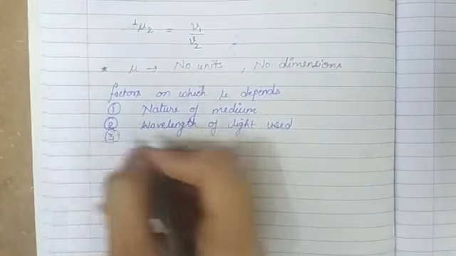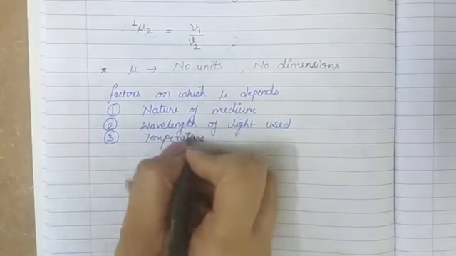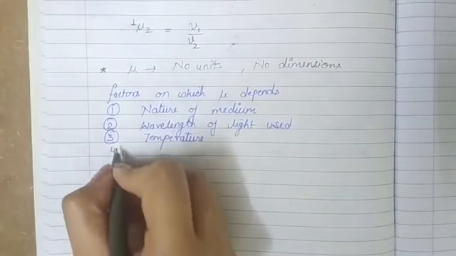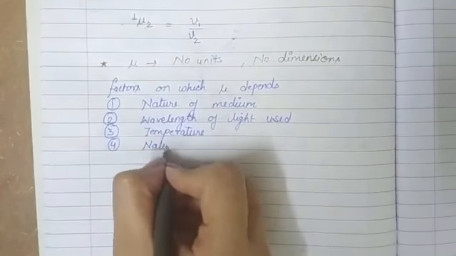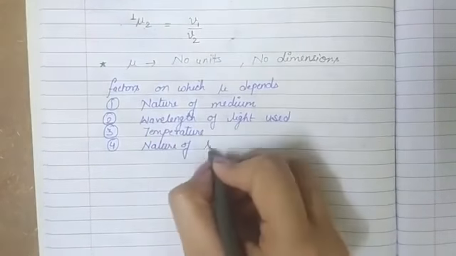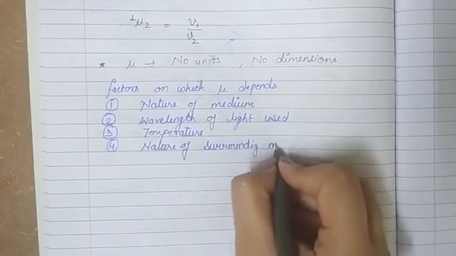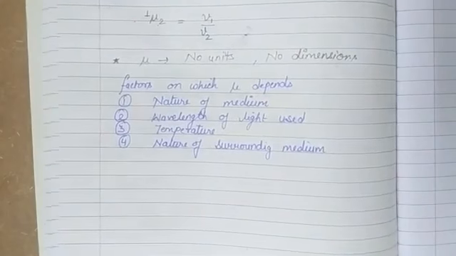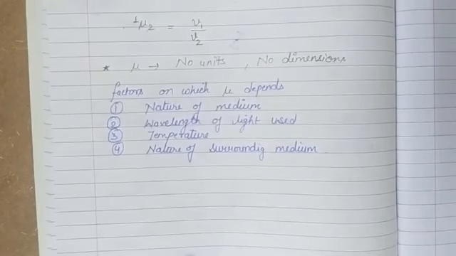Next, it depends on the temperature as well as other natural surroundings, meaning the surrounding medium. So whichever medium is around the one we are using, that will also affect the refractive index of the given medium. So these are the four factors on which the refractive index depends.